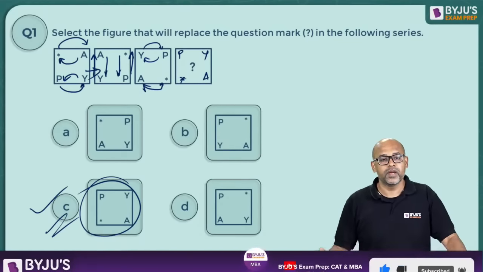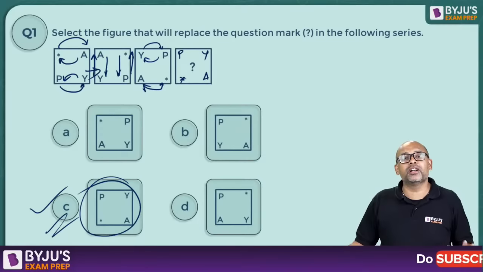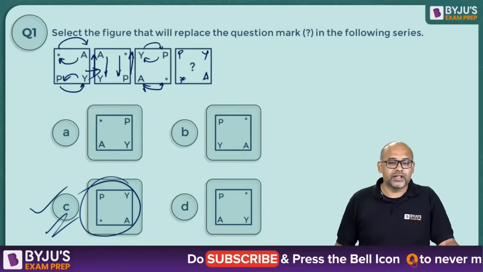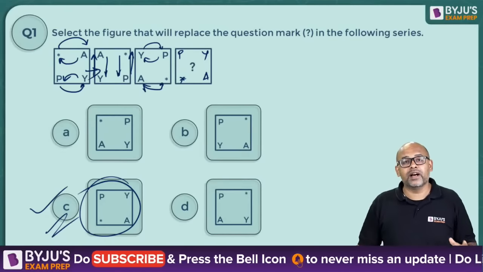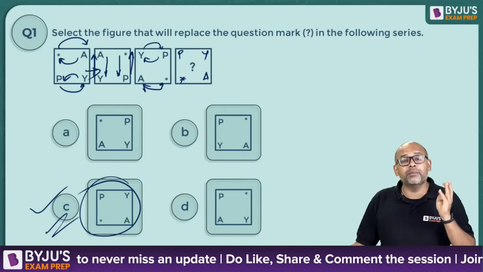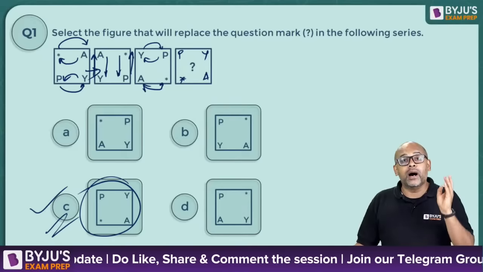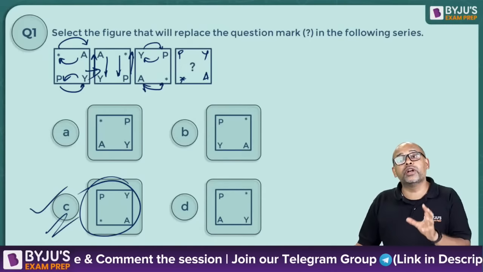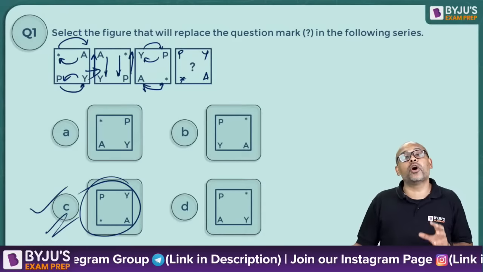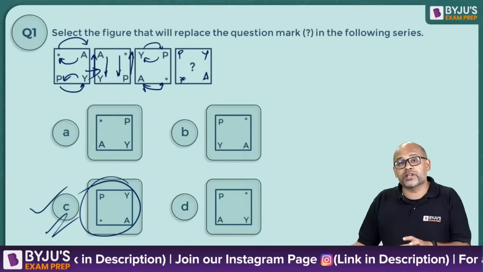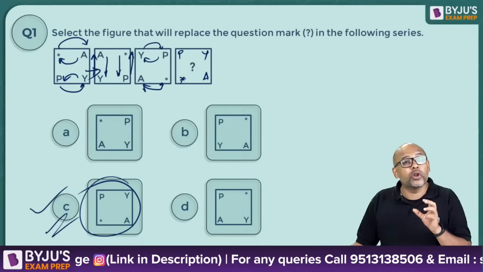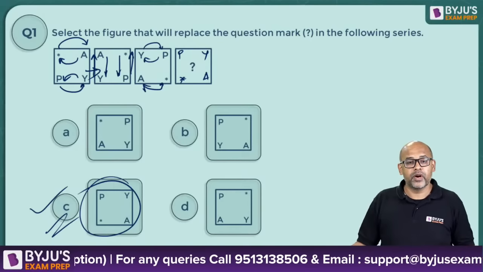Yes, Jai, this is the level of CET. It is easy. It is not difficult. CET is easy, guys. Please keep in mind. Even in this, I can make difficult questions, but I don't think it's going to be very difficult. But yes, mirror images, water images, cubes and dices, pattern recognition, the other topics could end up being difficult. Embedded figures, counting figures, they can be difficult. These are not going to be very difficult. These figure-based questions, pattern, series-based questions, analogies, as well as odd one out will not be very difficult. They will be kind of easy. Okay, please keep that in mind.